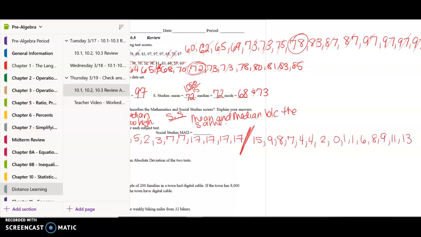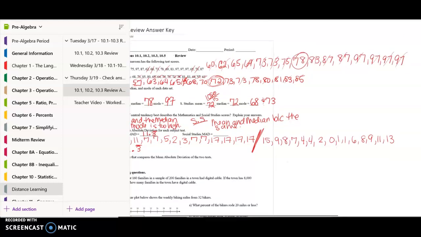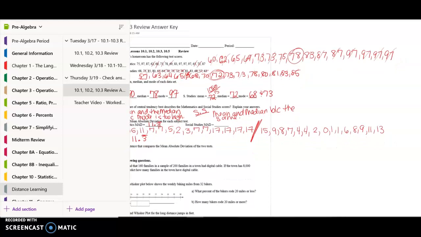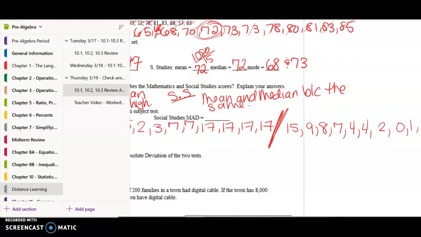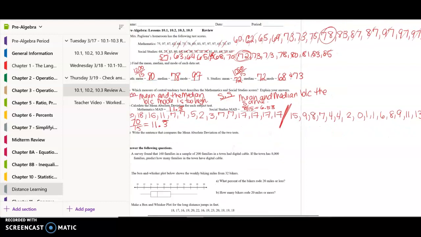Okay, and again, I'm going to double check: 1, 2, 3, 4, 5, 6, 7, 8, 9, 10, 11, 12, 13, 14, 15. So I have all the scores there. So I'm going to add those all up and get 98. And I'm going to divide that by the 15 scores to get 6.53 repeating for the mean absolute deviation.